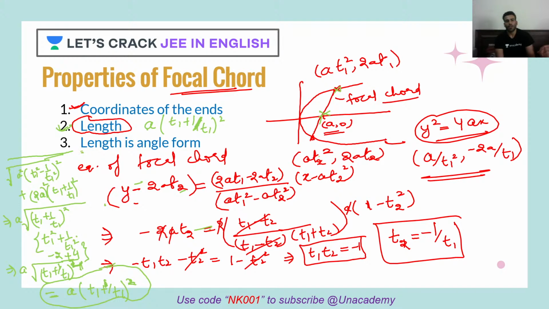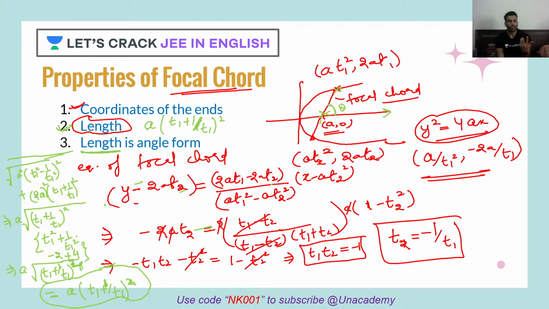Now tell me, if I want to write the focal chord's length in terms of angle. Now what is that angle? Let's say it makes angle theta with the x-axis. So what will be the length? What will be the length? Let's solve it guys. Come on guys, tell me, how would you solve that? Okay, so I'll just help you out in this.